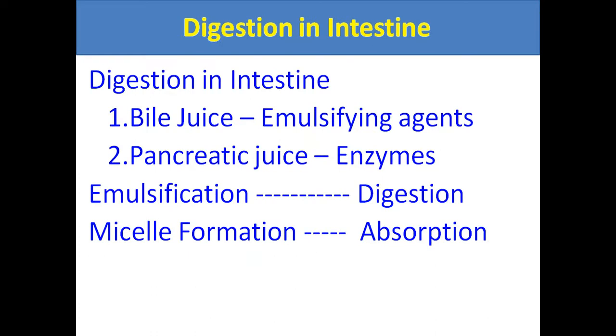So the food moves into the next region of the intestine, that is the duodenum. The small intestine consists of three parts: duodenum, jejunum and ileum.